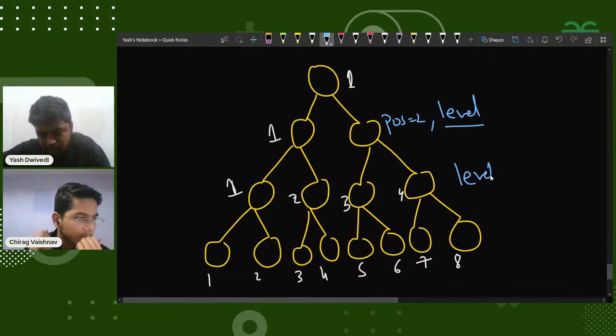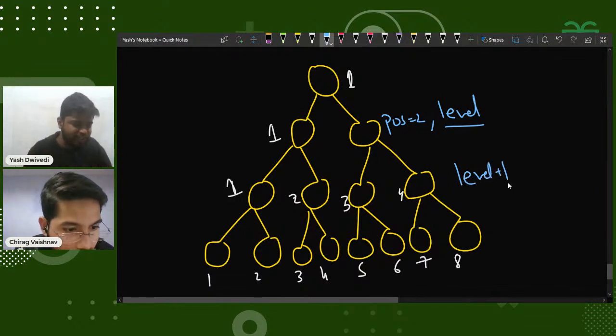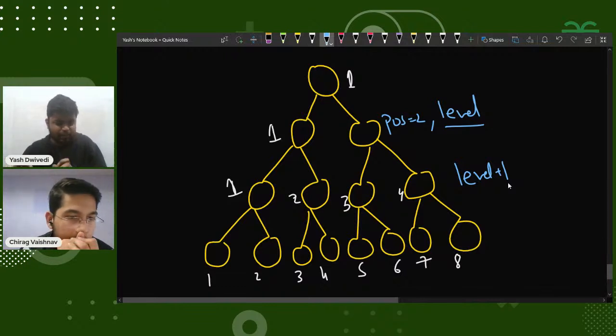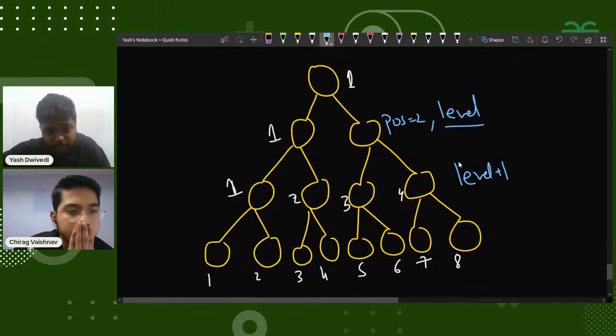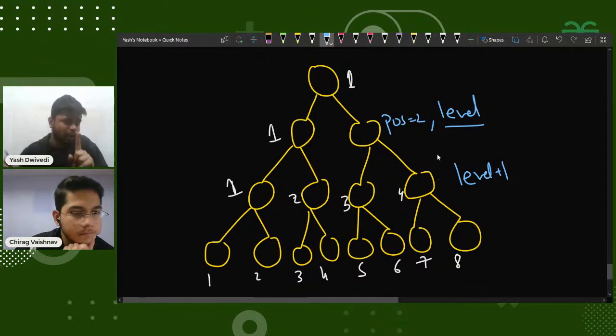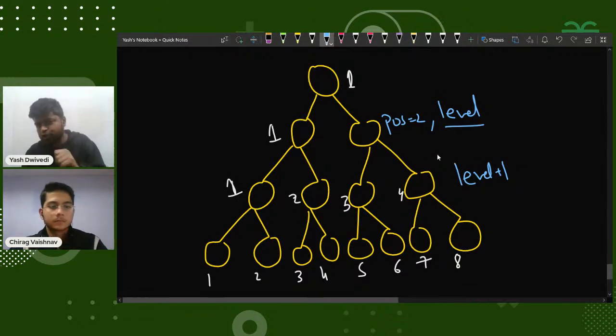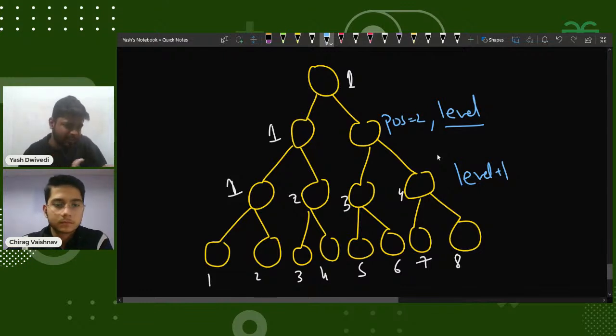So I'll move to level +1, right? You can write a +1 in the chat if you agree with me on this much. So I can move to the child, so I can move to level +1. Then I still need one more parameter, right? That is the position. Only then I'll be able to access my children.